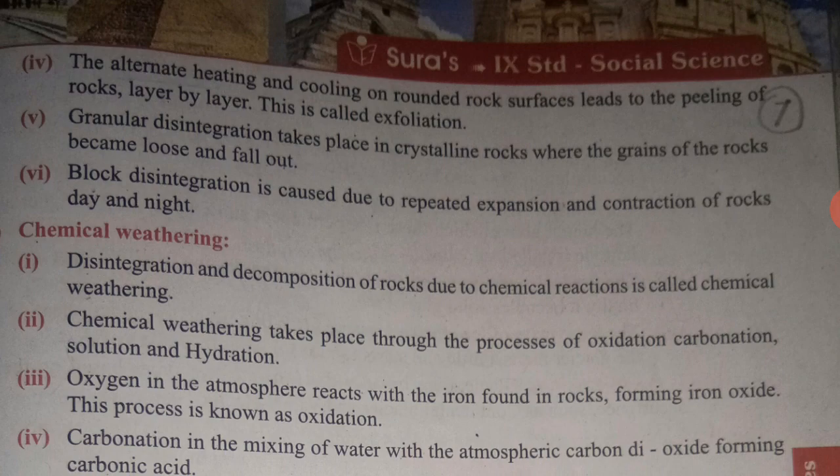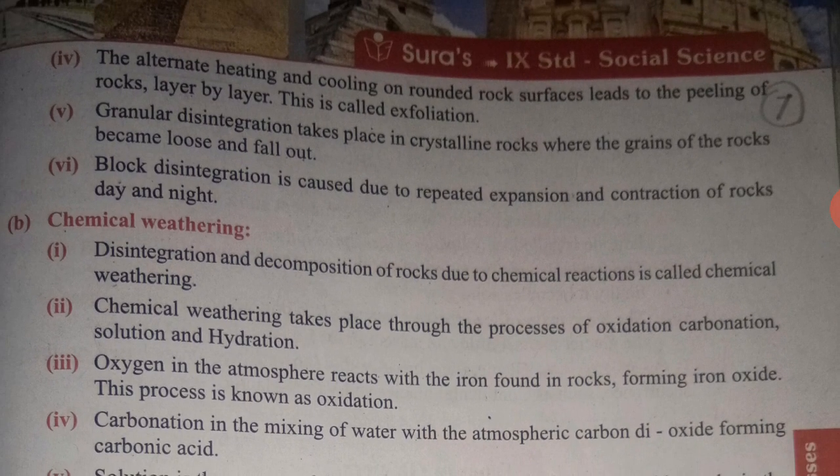Chemical weathering. Disintegration and decomposition of rocks due to chemical reactions is called chemical weathering. Chemical weathering takes place through the processes of oxidation, carbonation, solution and hydration. Oxygen in the atmosphere reacts with the iron found in rocks, forming iron oxide. This process is known as oxidation.